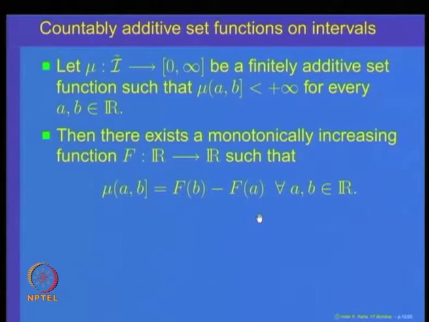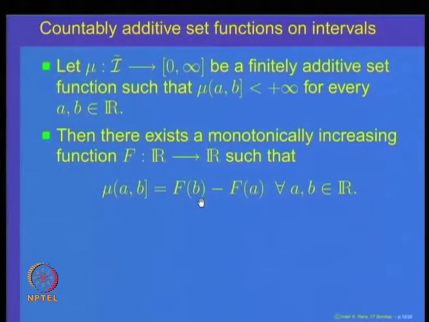So, to prove this, let us observe that mu of (a, b] is given by f of b minus f of a. So, that itself tells us what should be the definition of the function f. For example, if I fix a point a, that means f of a is fixed, then I can calculate f of b as equal to mu of (a, b] plus f of a.